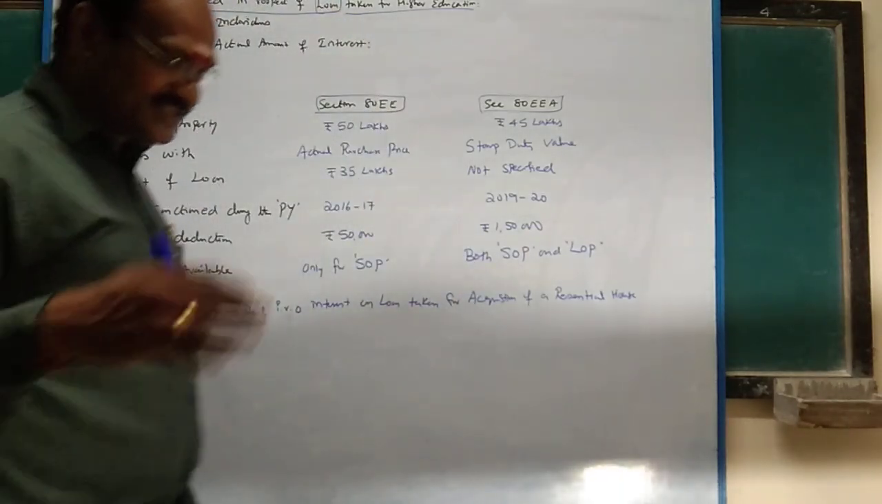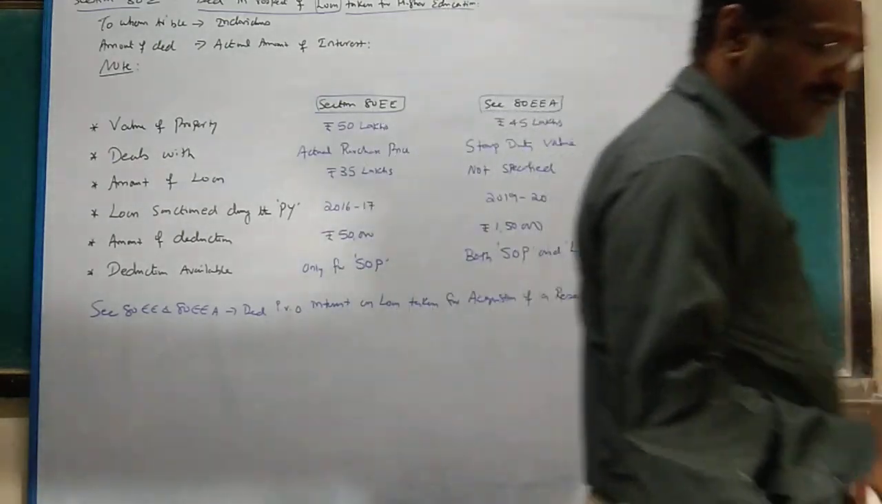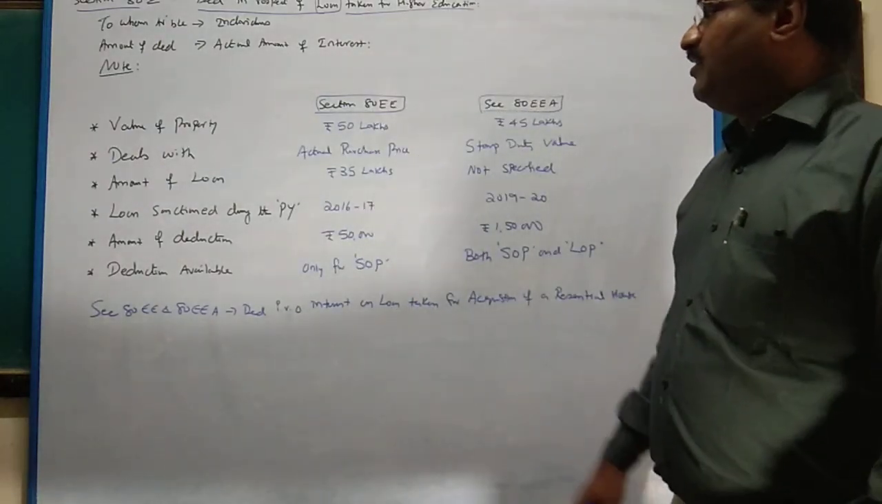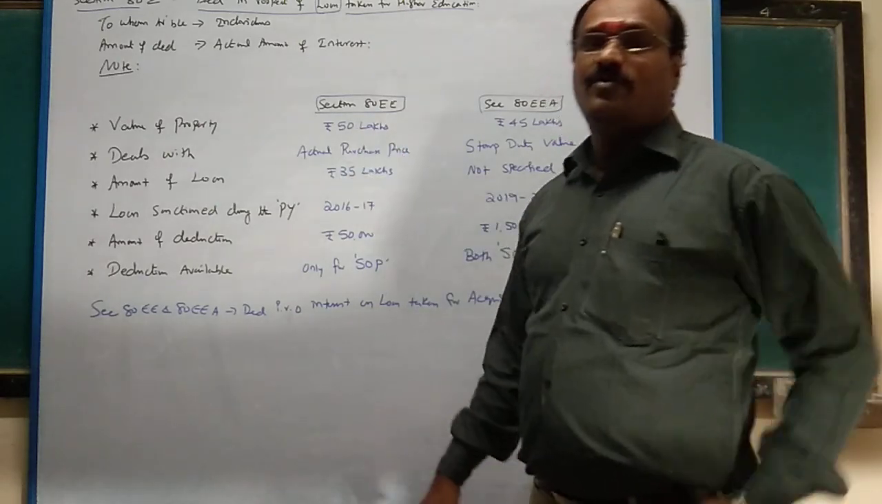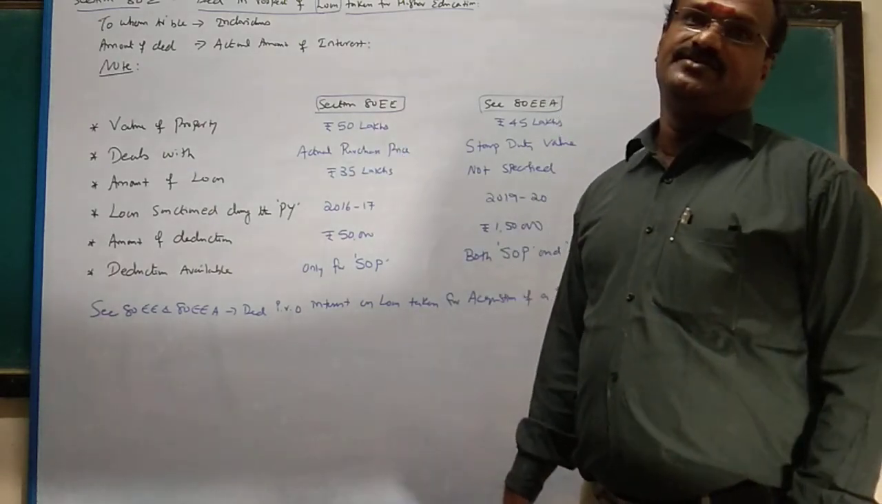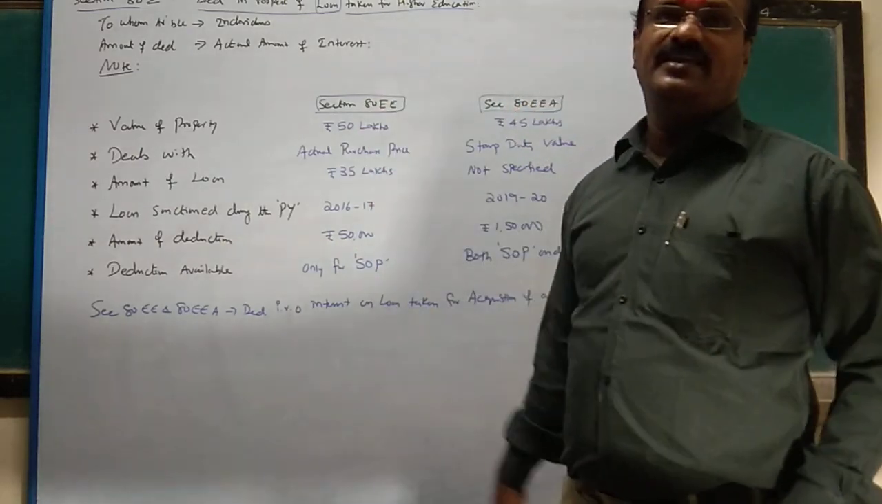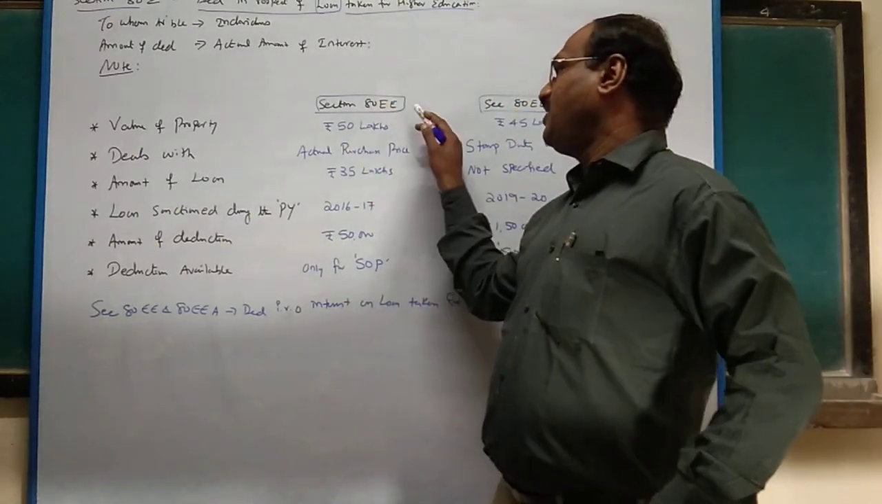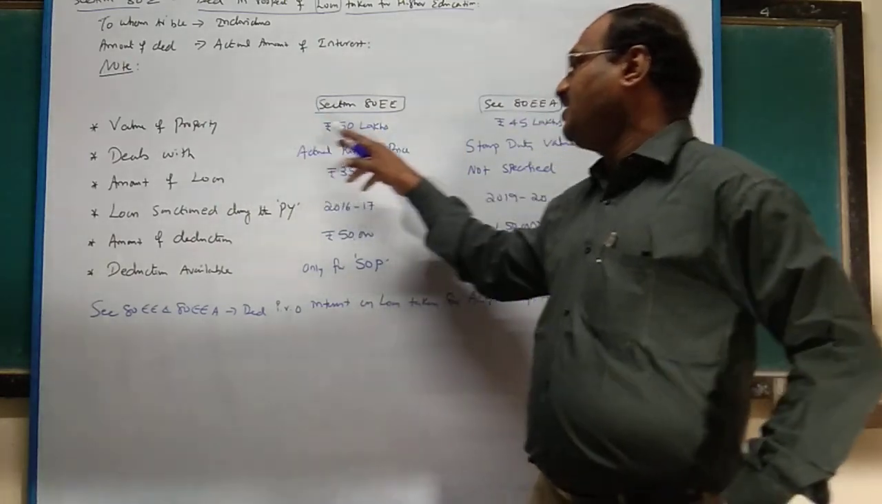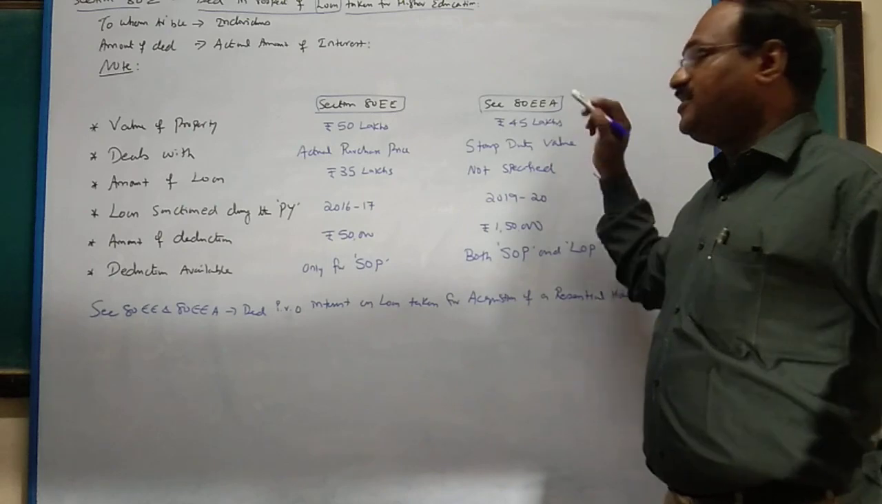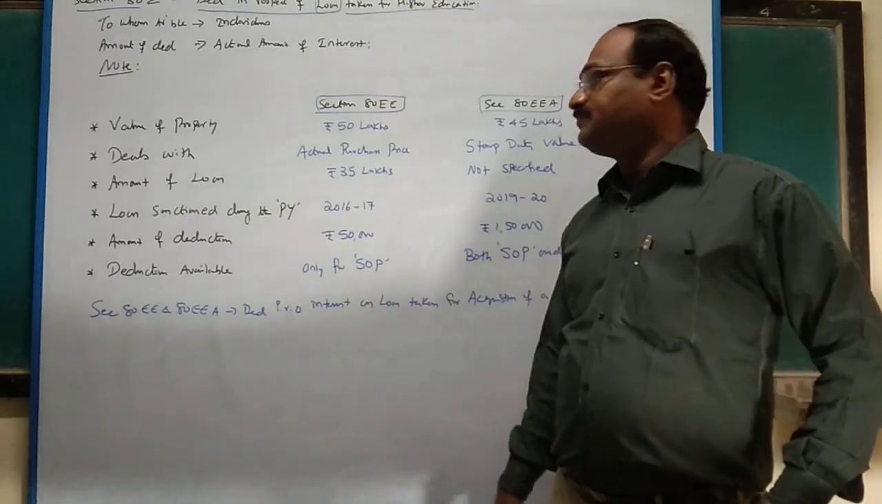Deduction in respect of interest on loan taken for acquisition of residential house. Value of property: say property value less than 50 lakhs. Suppose your property value is 60 lakhs, you cannot claim 80EE. So in order to claim 80EE benefit, the value of the property must be 50 lakhs. What about 80EEA? Value of property 45 lakhs.